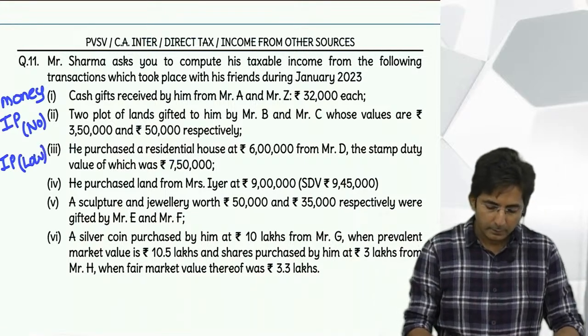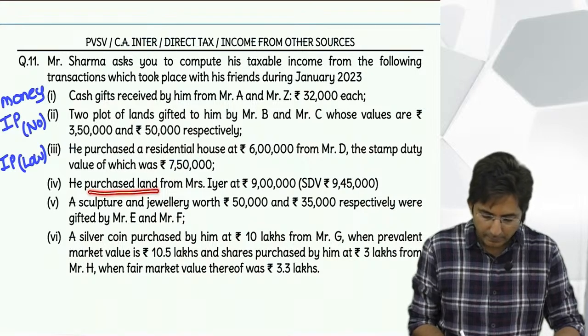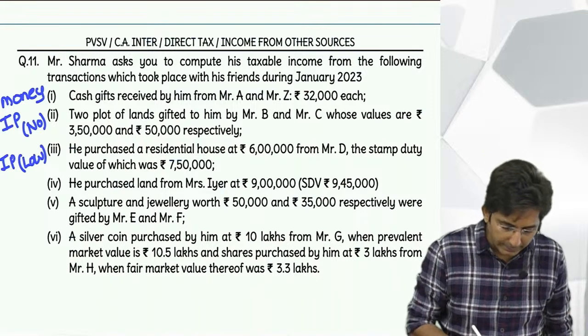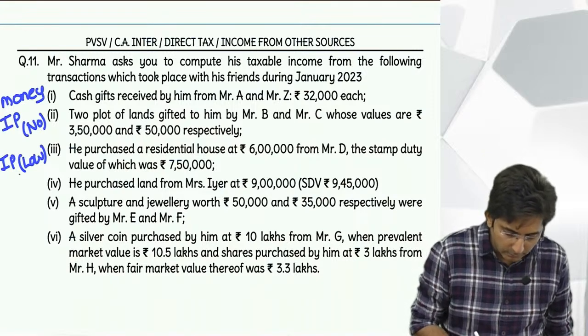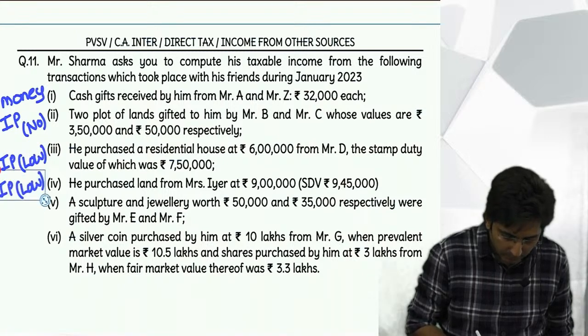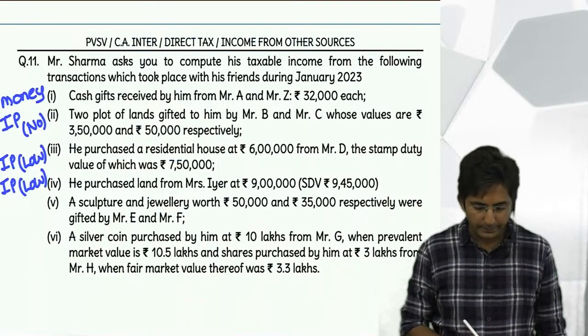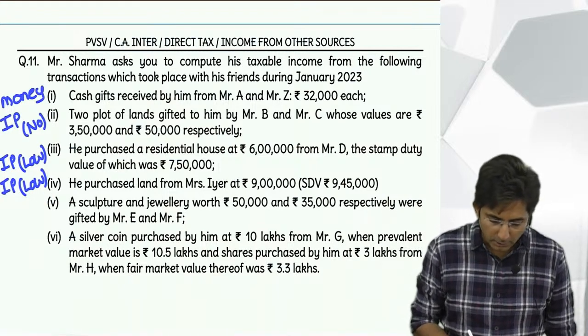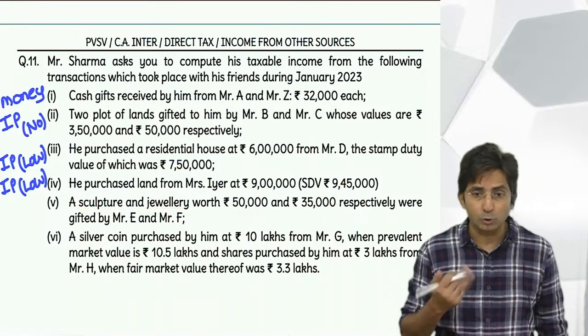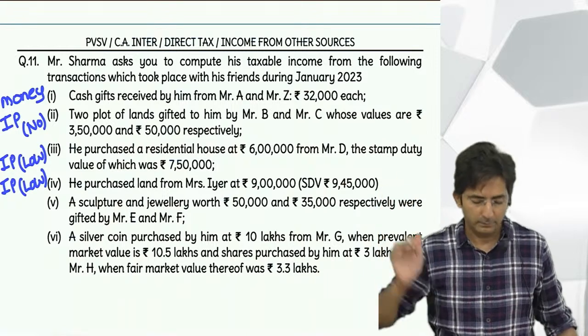Then he purchased a land. Again, this is a purchase at low price. Land is again immovable property, so it is immovable property, low price. Then sculpture, jewelry, 50,000, 35,000, gifted. Gifted means it is totally free, no price.